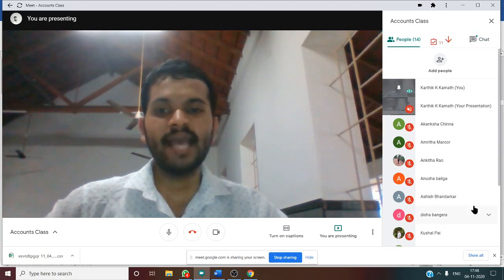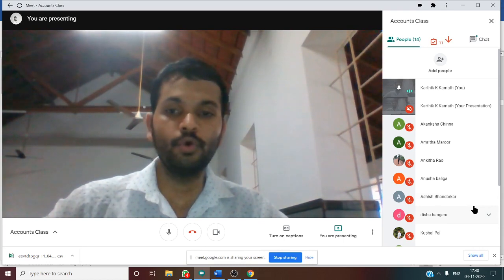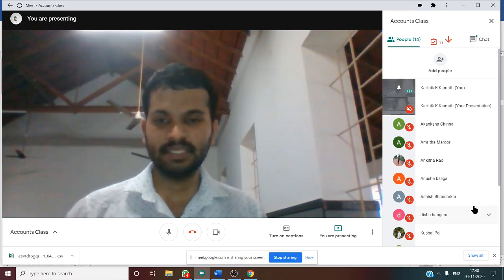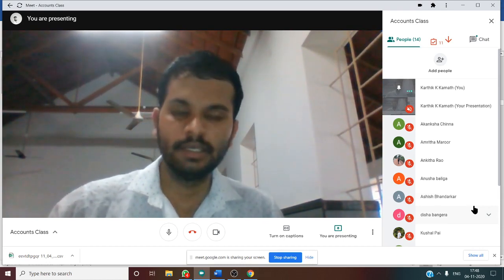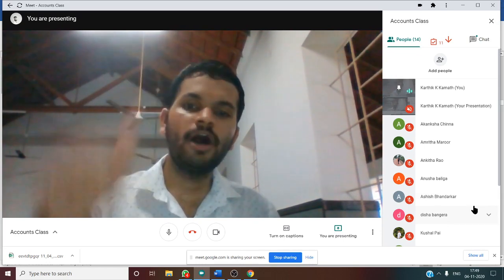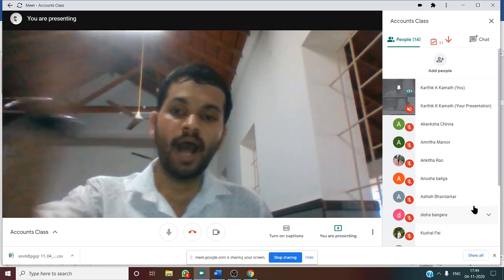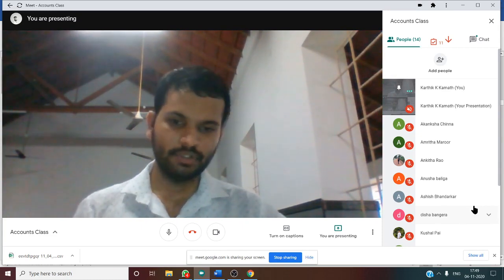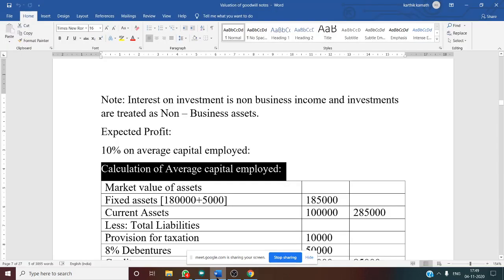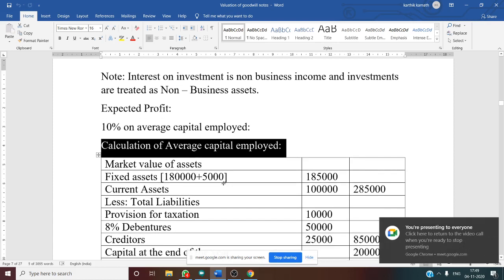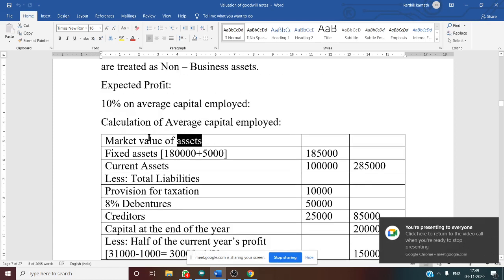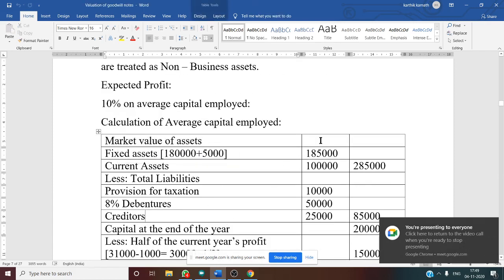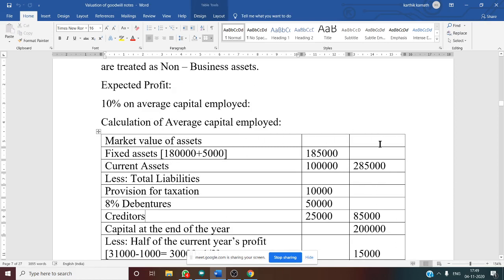See, average capital employed is equal to capital employed minus half of current year's profit, half of CYP. So if you do that, you will get ACE. So that we need to do. So just see the format for calculation of ACE. First thing is market value of assets, and you need to make 3 particulars columns and 2 amount columns.